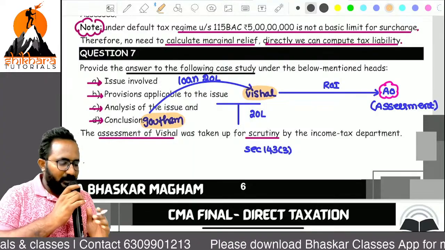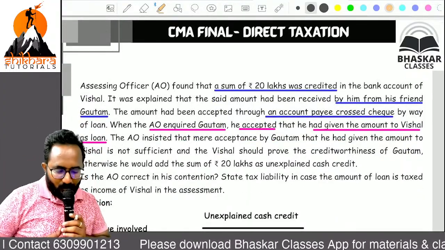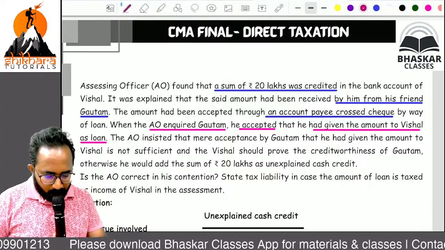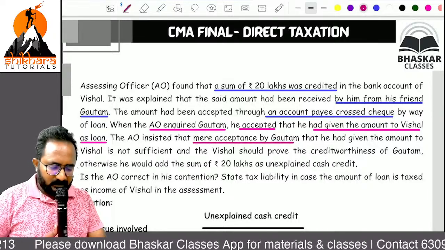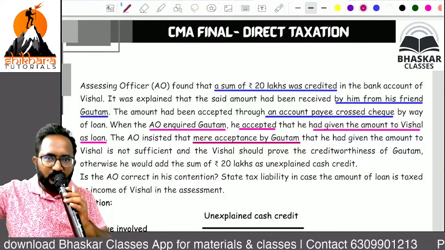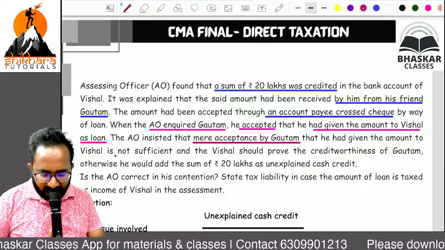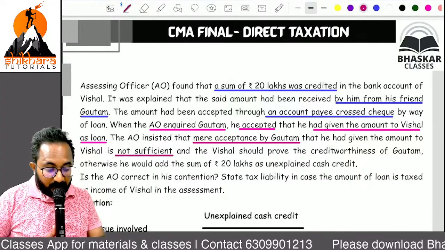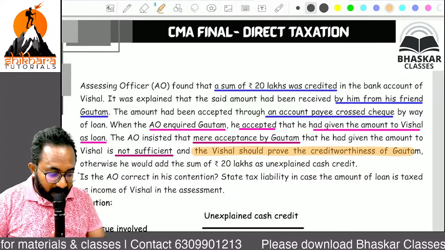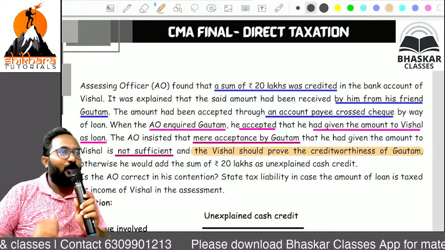Here the AO has a doubt, and now the AO is playing one more game with another section. The AO insisted that mere acceptance by Gautam, that yes, I gave a 20 lakh loan to Vishal, is not sufficient evidence. Vishal should prove the creditworthiness of Gautam. This is the important line. Gautam has been unemployed for the past 5 years, sir. How did he give the loan to you?